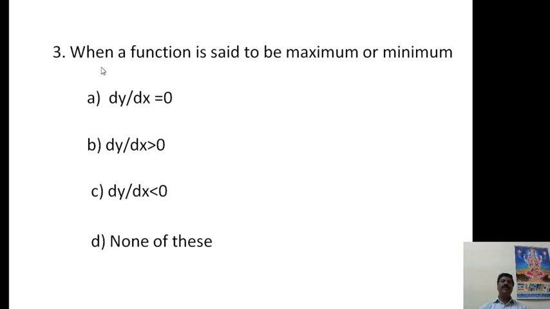The third question is: when a function is said to be a maximum or minimum, then option A is dy by dx is equal to 0. B is dy by dx is greater than 0. C option is dy by dx is lesser than 0. Then D is none of these. I will give you 10 seconds. You have to answer this question.